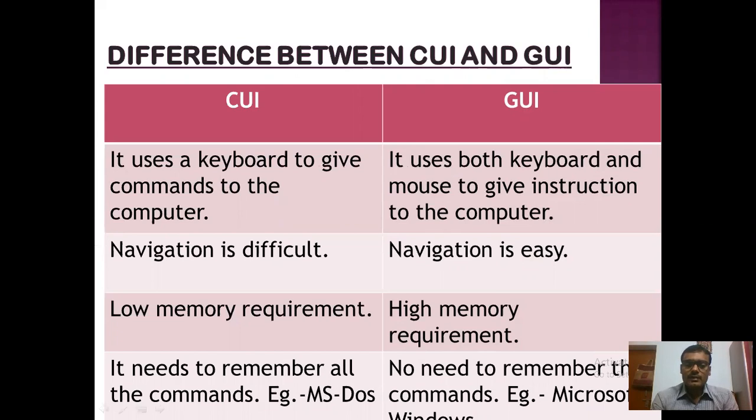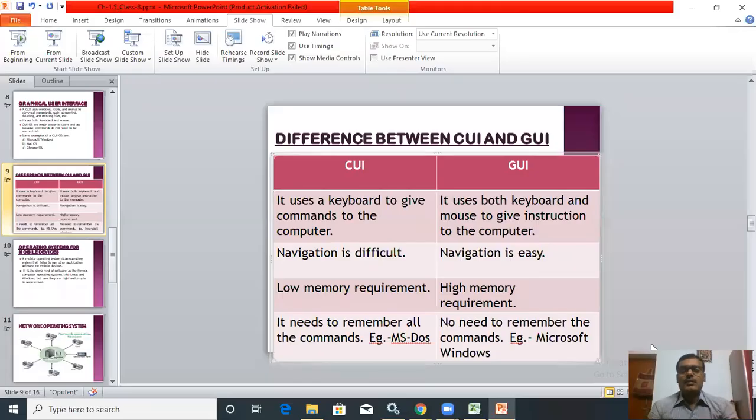Now, last point, in CUI, it needs to remember all the commands. Example of CUI is MS-DOS. But in GUI, no need to remember the commands. Examples are Microsoft Windows, Chrome OS, etc. So in CUI mode, you have to remember the commands so that you are able to work on it. But in GUI, you have to click on the icons and your work will be performed.